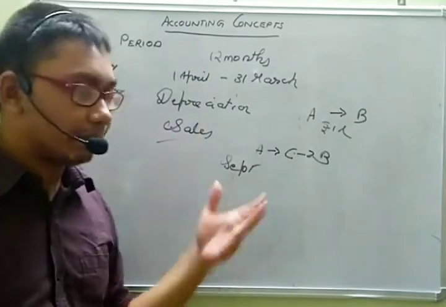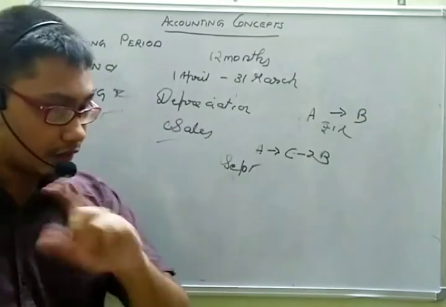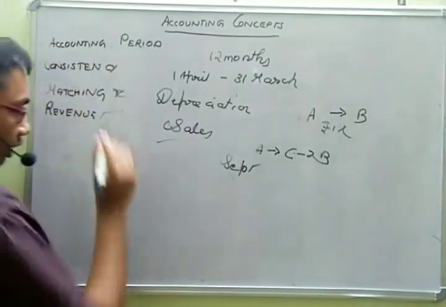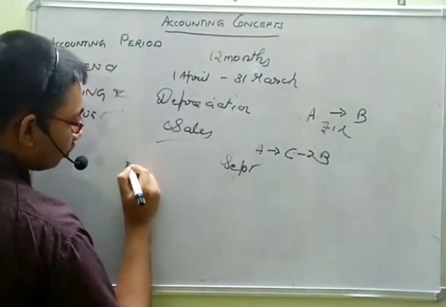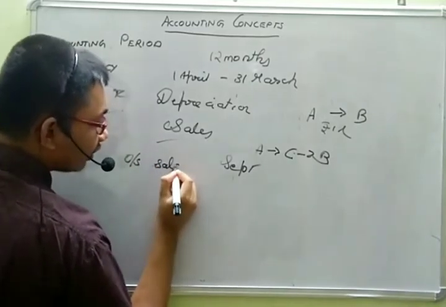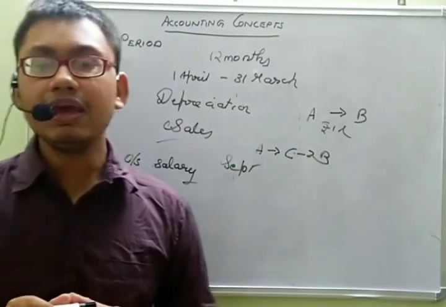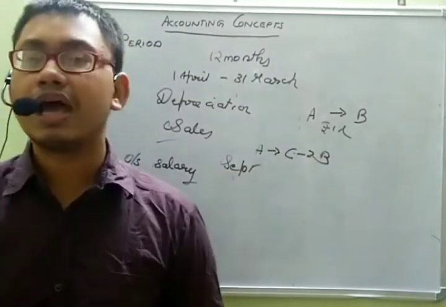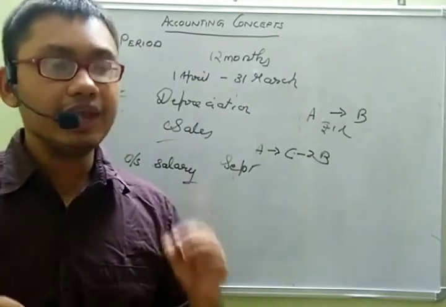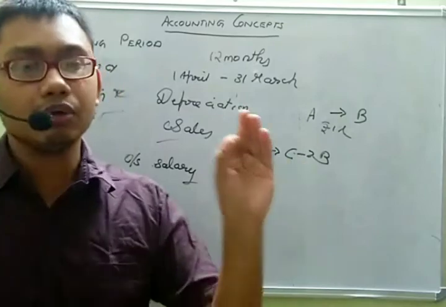Okay, for September and October it may not be relevant, but if it is March and April, then there will be a confusion. One particular example is outstanding salary or outstanding expenses. Let me take outstanding salary. Suppose B is an employee of A and A has not paid B the salary of March. A should have paid the salary of March by March end or the due date.